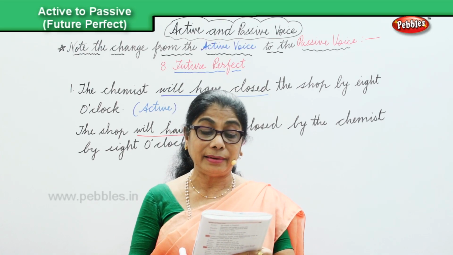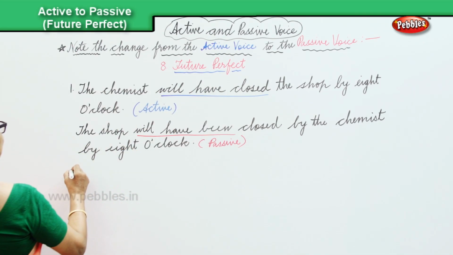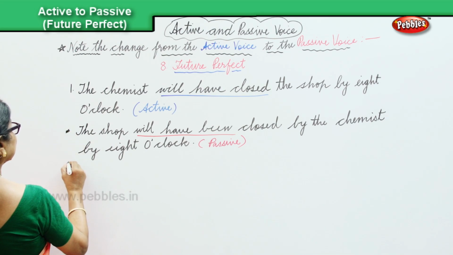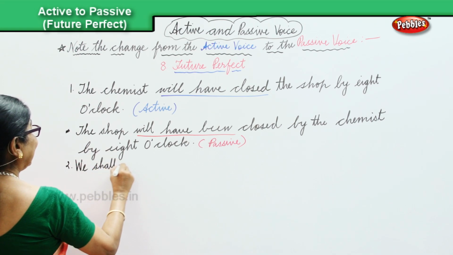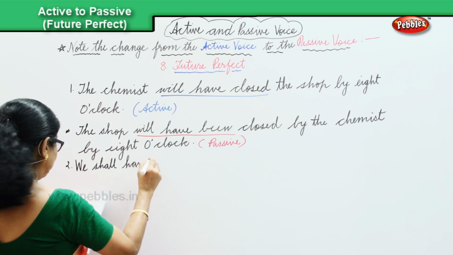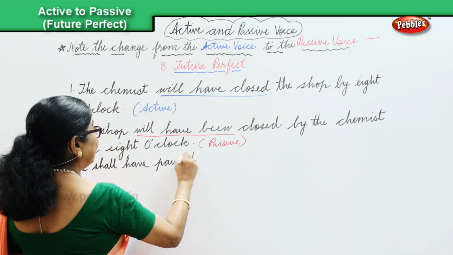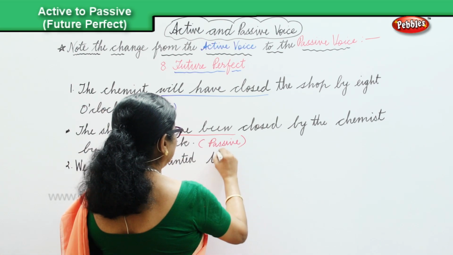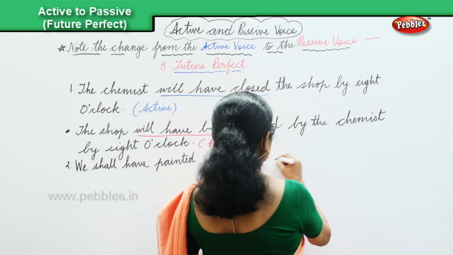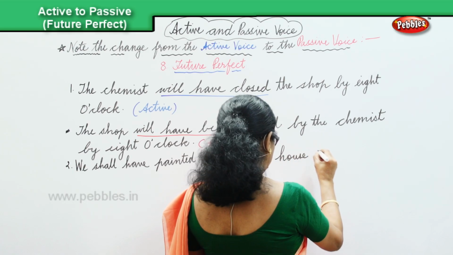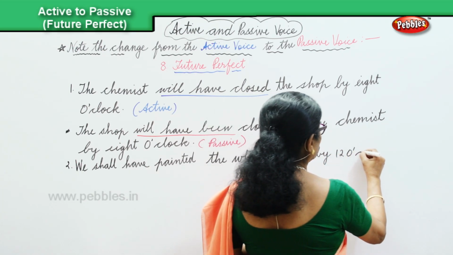Now let's look at another sentence in the future perfect. We shall have painted the whole house by 12 o'clock. We shall have. The second one, we shall have painted the whole house by 12 o'clock.